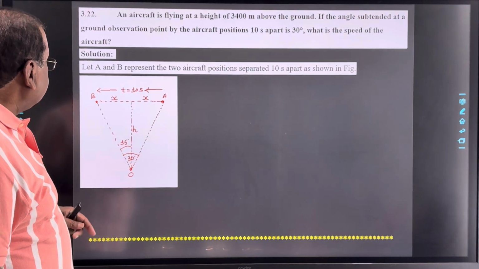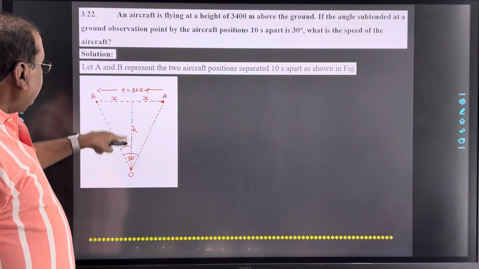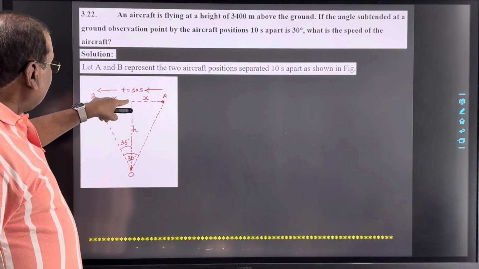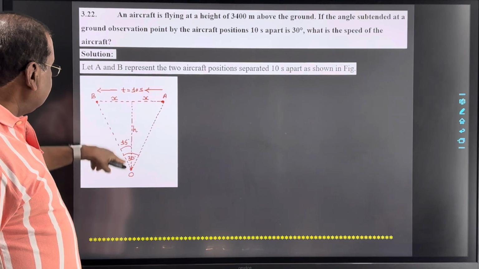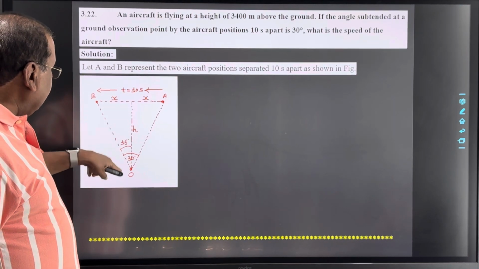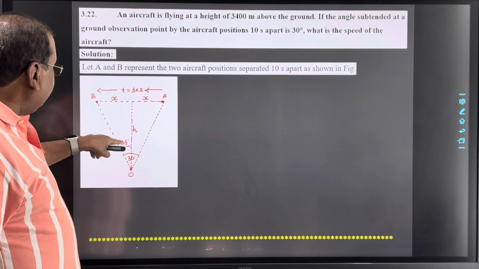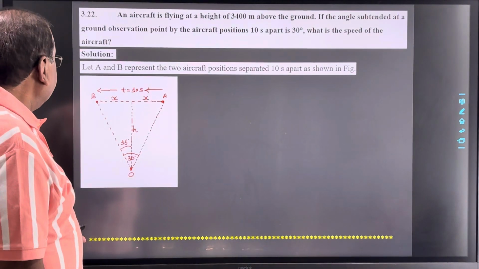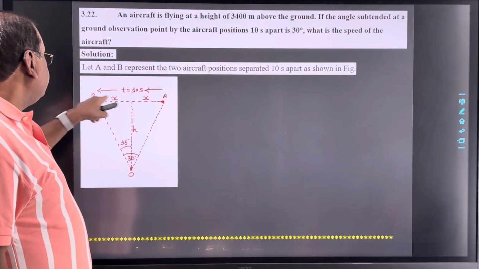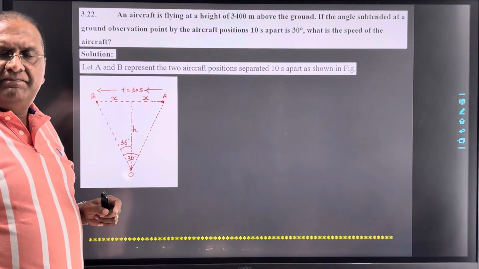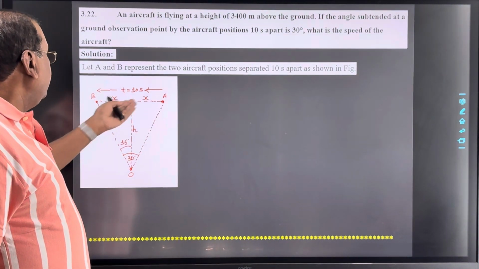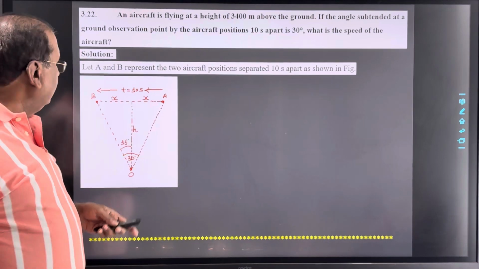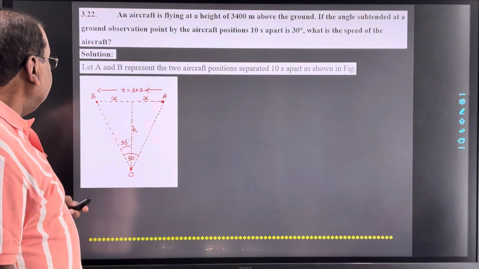So here, if we take the normal bisector of these two positions, which gives you height h, then this angle is 15 degree. Suppose this is x. So here, if we find out the distance between A and B, then speed will be distance upon time. So let's calculate x here.